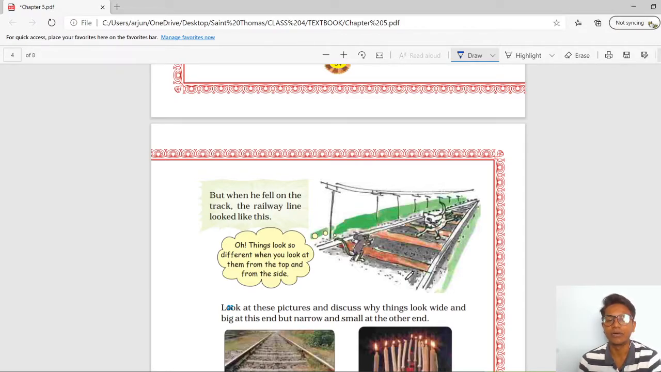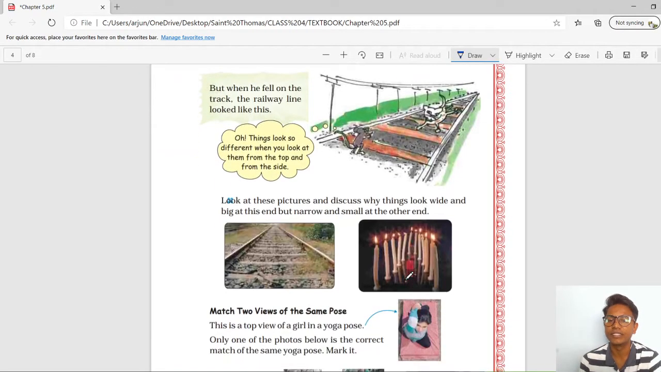From the upper side, if you are in an apartment and you look from the terrace at any person, you will see only his head, and in a small size. But when you are in front of him, you can see the whole body. This is a natural thing.